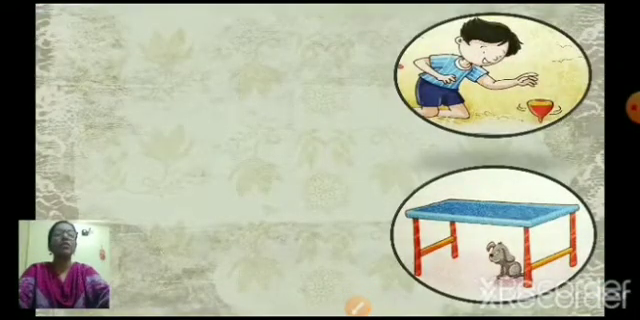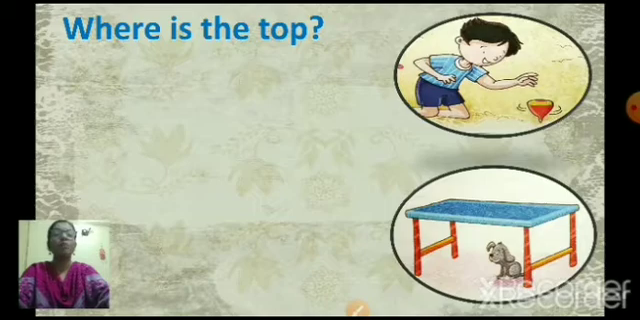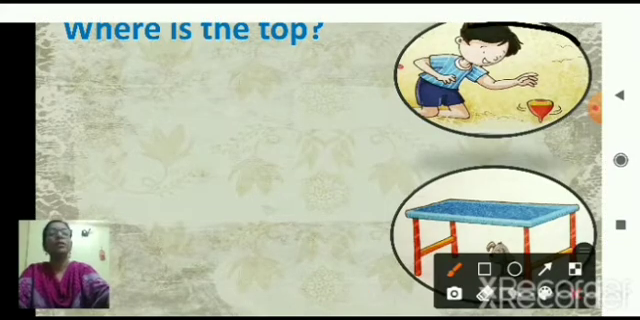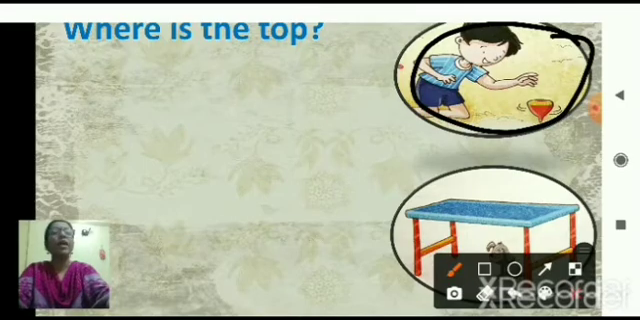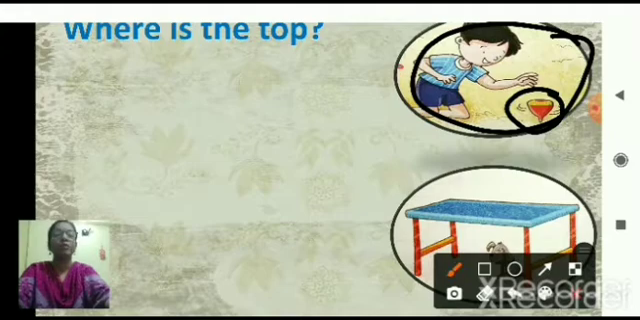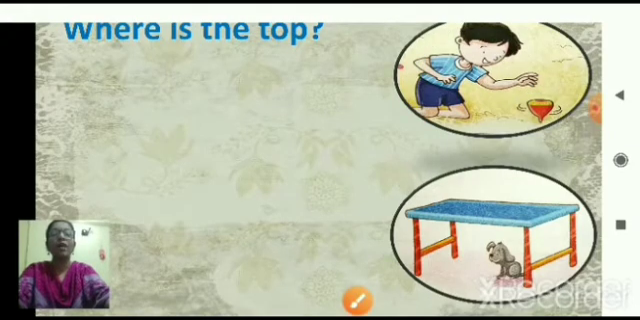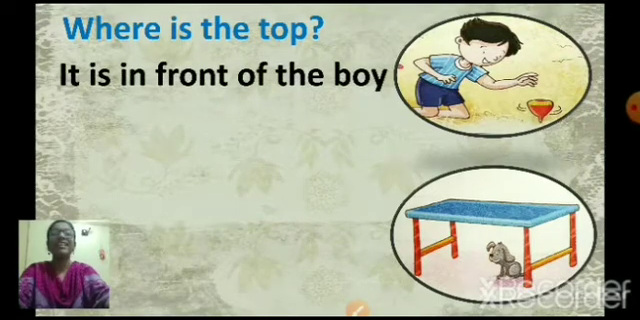Now, see this picture. Again, here two pictures are given. You have to observe the picture properly and answer. So, the first question, where is the top? That is the first picture. You can see this picture. Now, what is asked? Where is the top? This is the top. So, can you tell me where is the top? Yes? It is in front of the boy.